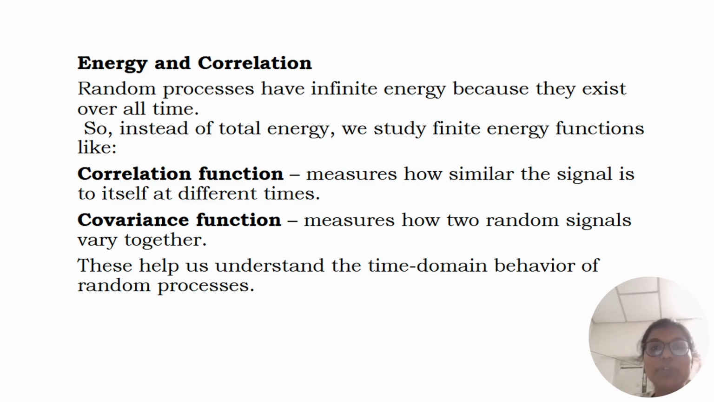So instead of total energy, we study finite energy functions like correlation and covariance function. Now we see correlation function. Correlation function measures how similar the signal is to itself at different times. Covariance function measures how two random signals vary together. This helps us to understand the time domain behavior of random process.